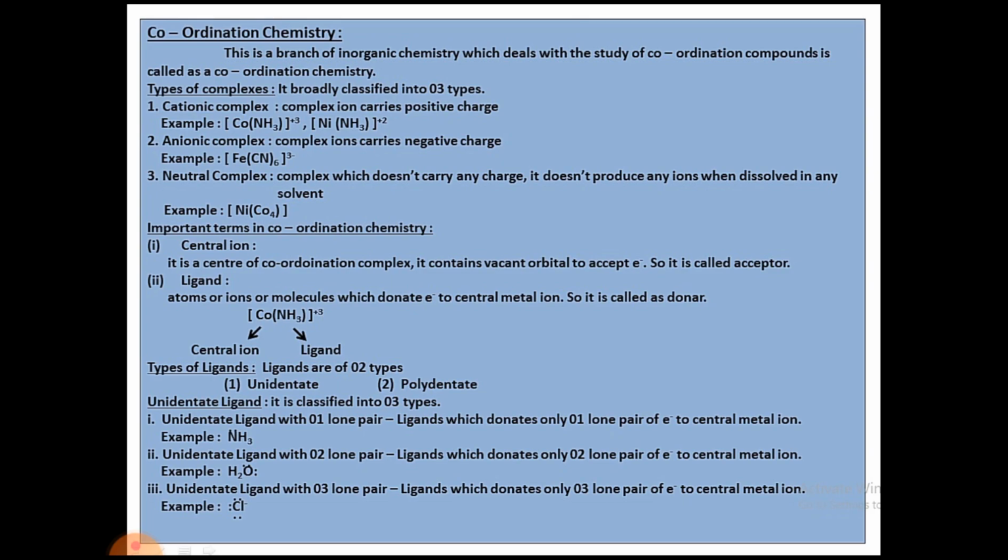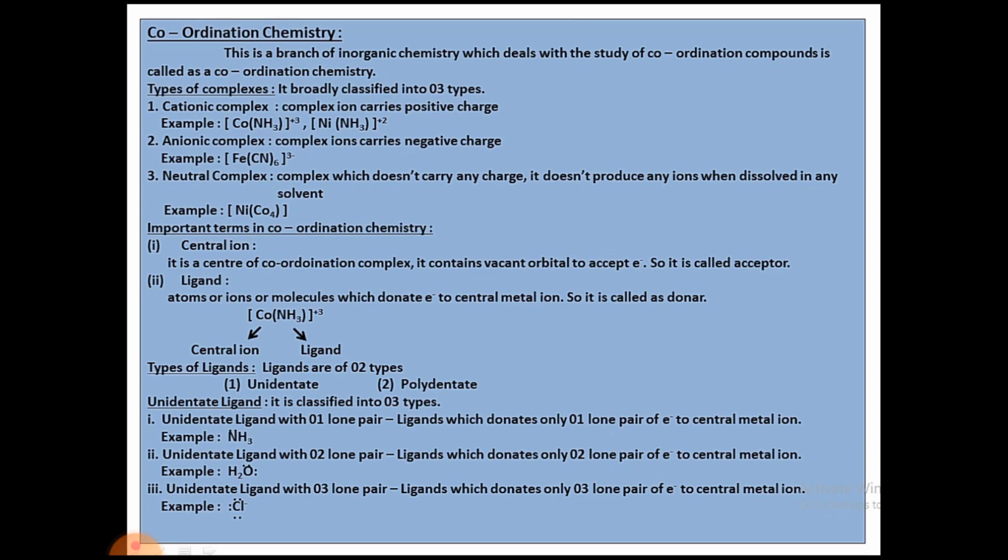So in a complex we can observe acceptor and donor forming a coordination bond. In Co(NH3)6 3+, Co is the central ion and NH3 is the ligand. Here the ligand donates electrons to Co. So these are the main terms.